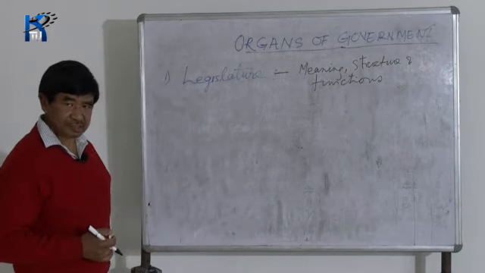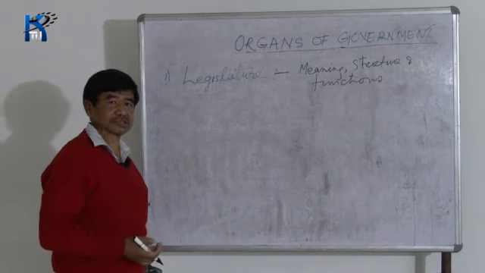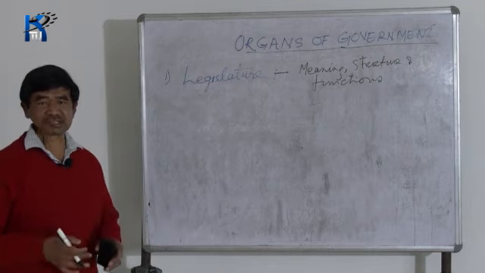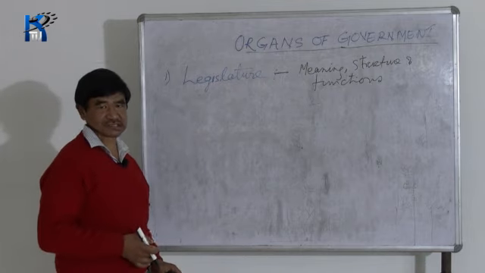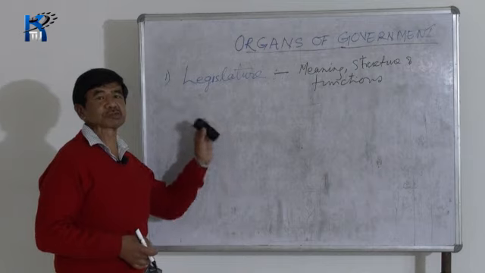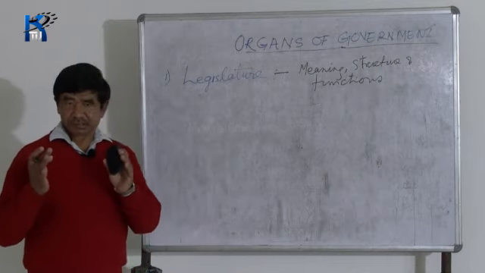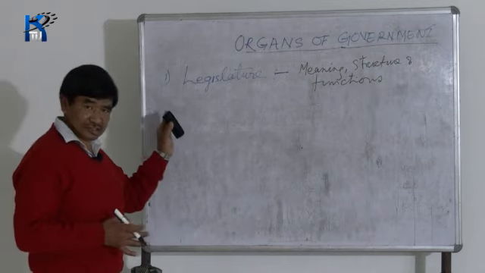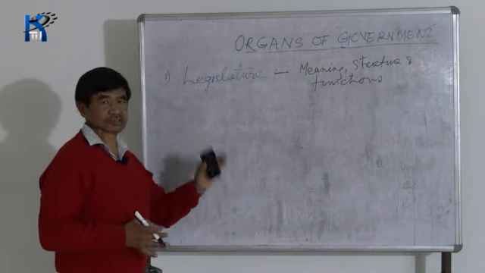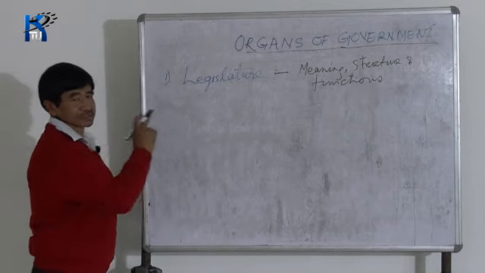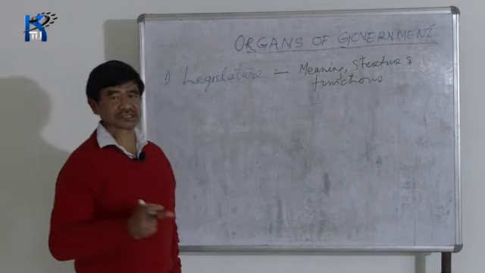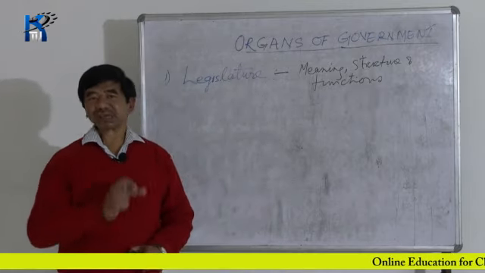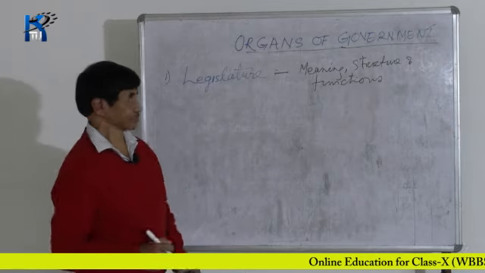There is election, and the people elect their representatives, and the representatives form the government, form the parliament, form the legislature. The same body passes the law. So in very simple words, legislature is that organ of the government which passes the law, which makes the law.